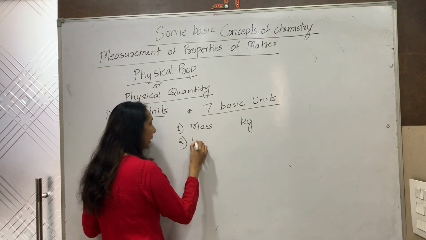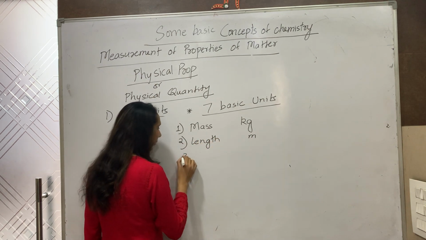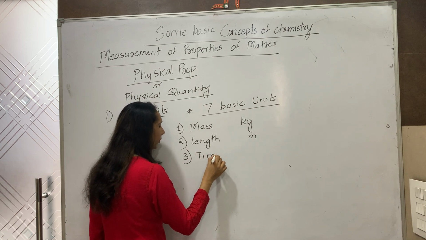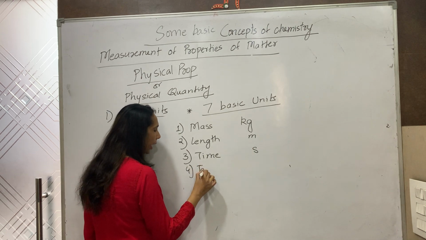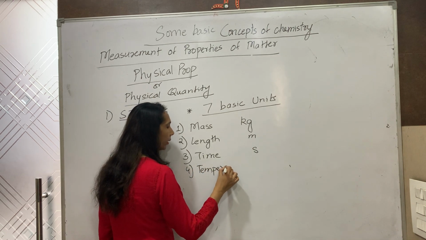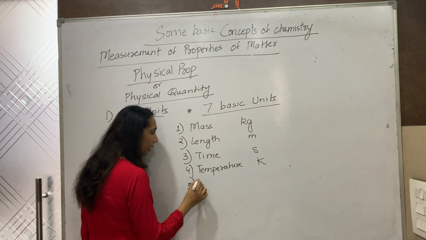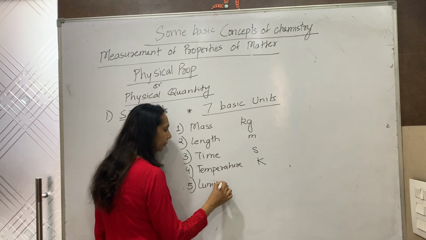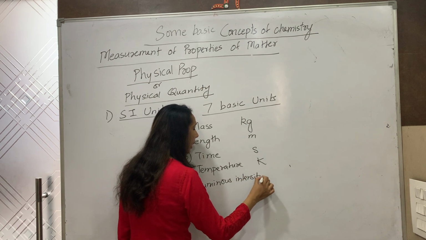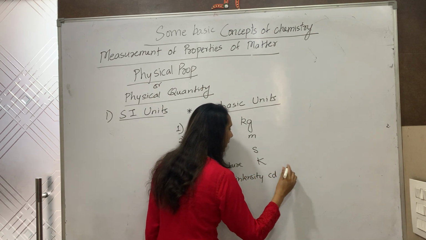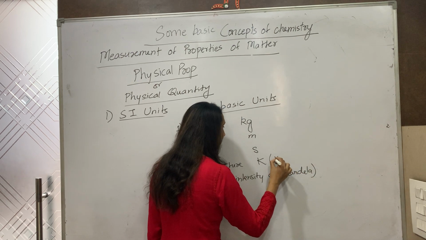The second is length, the unit is meter. Third is time, measured in second. Fourth is temperature, measured in Kelvin. Fifth, luminous intensity, measured in the unit candela, symbol CD.